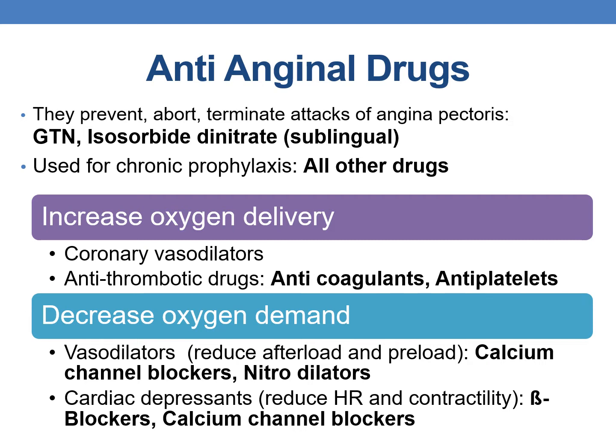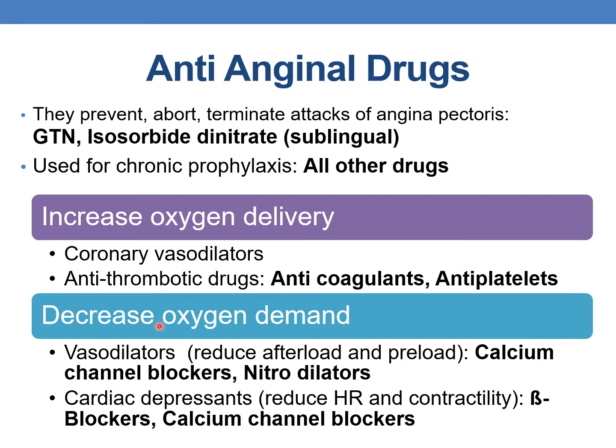And the main clinical aim of anti-anginal drugs is to increase the oxygen delivery and to decrease the oxygen demand. The drug may either increase the oxygen delivery or decrease the oxygen demand. The drugs which increase the oxygen delivery are coronary vasodilators and antithrombotic drugs such as anticoagulants and antiplatelets.